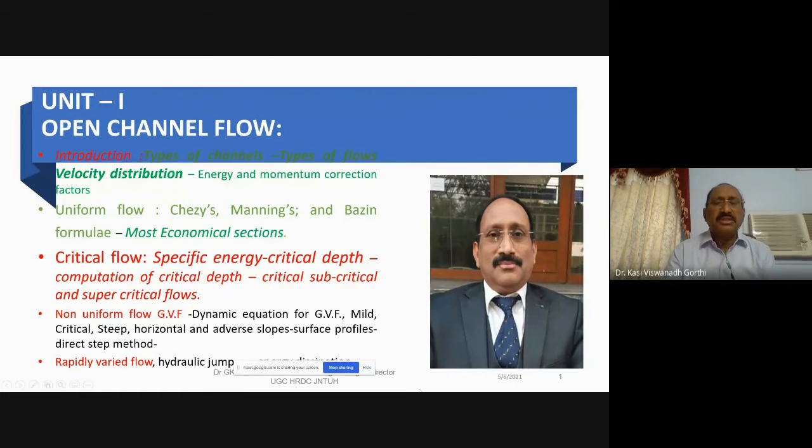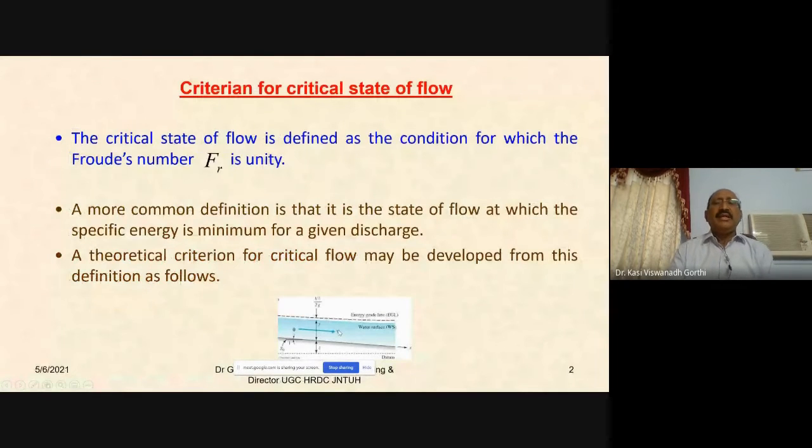So in continuation of this, we try to look at what is the criterion for the critical state of flow. The critical state of flow, as we already defined, is the condition for which the Froude number Fr is equal to unity. Fr, the Froude number, which is the ratio of inertia force to the gravity force, may be given by the mean velocity v at a given section divided by square root of g into d, d being the hydraulic depth, must be equal to 1. If such is the condition, then we say that the flow is critical.